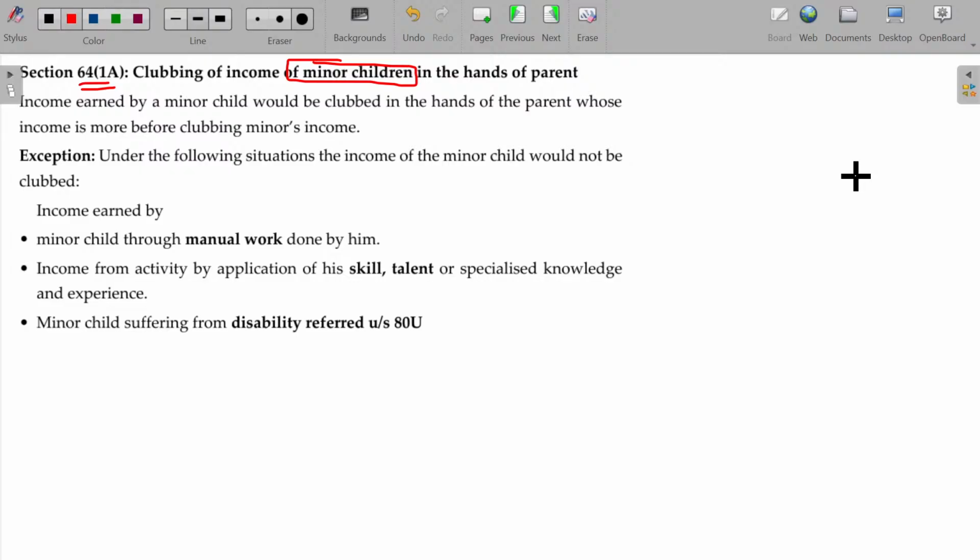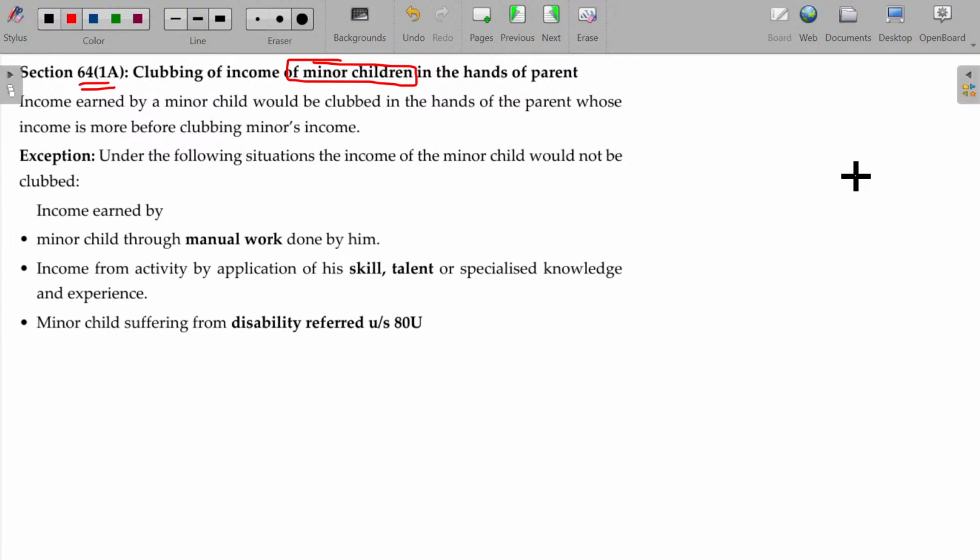The same way you have to club, only in the hands of father or mother. Clear? In case of minor. But due to divorce or living apart, if the child lives with the father, then it is clubbed only in the hands of the father, or if it lives with the mother, then it is clubbed in the mother's hand. Very simple concept.